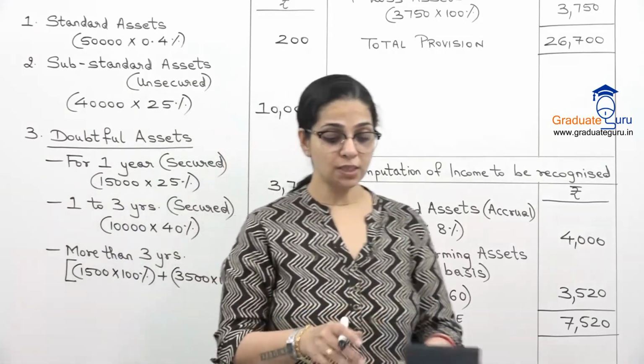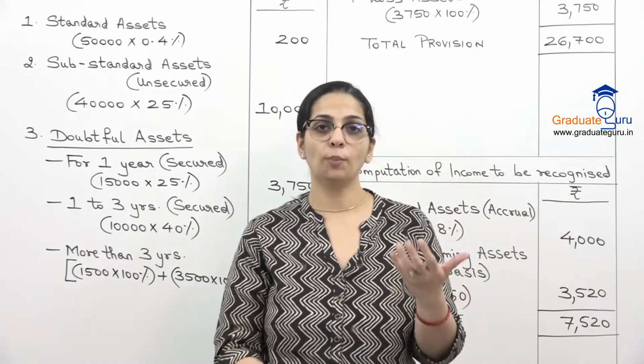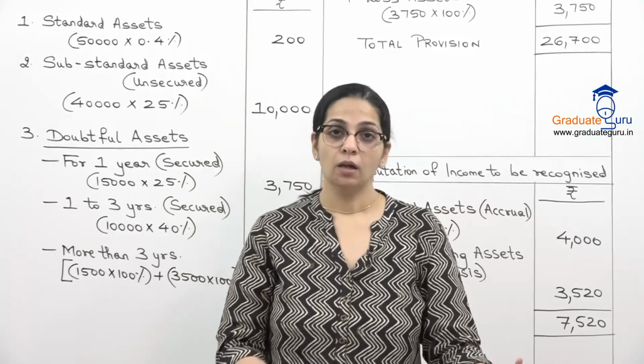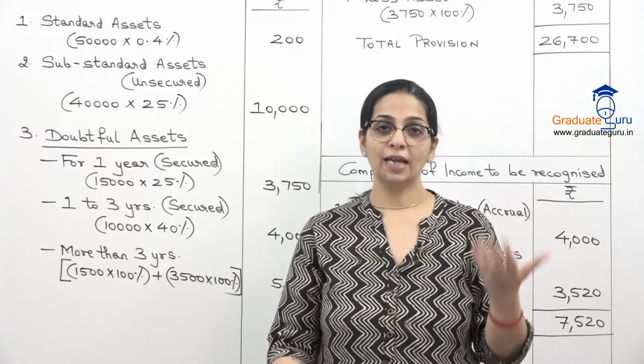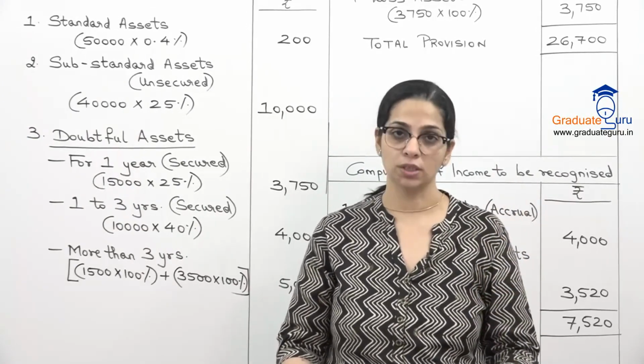Okay. So this is how you use your NPA knowledge to calculate your provision as well as to recognize the income for the bank. Take down this sum. I'll wind up this session over here. In the next session, now we'll be going to full-fledged sums based on profit and loss account. Thank you.